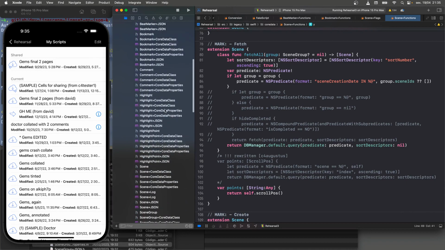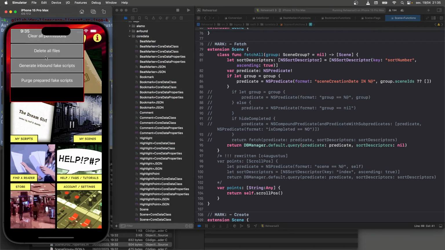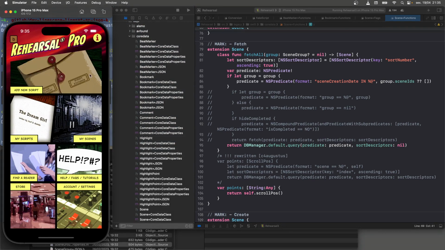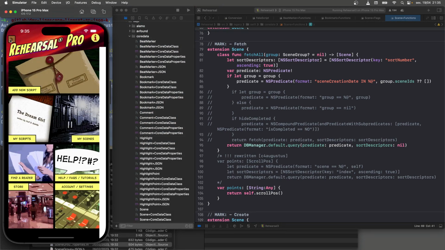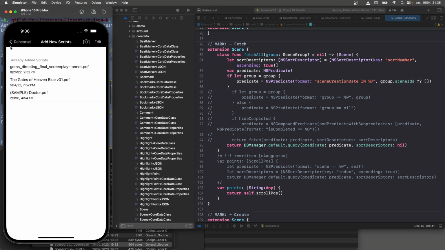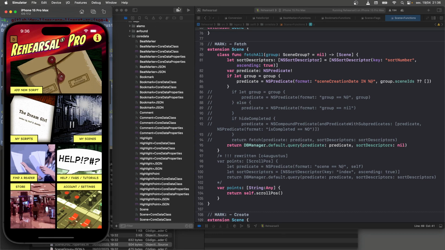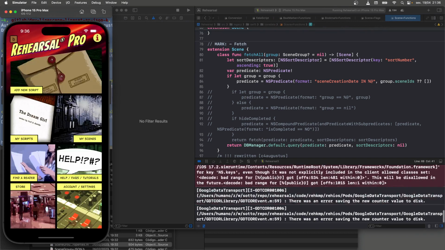Now, the funny thing is, when the data is actually persistent on the back end, it's sent back and forth to the back end in the form of JSON. So when you fire up, if you delete everything off your, let me just delete all local files. So I just deleted everything off my local thing here. So I don't even have the latest. This is, by the way, my breaker box. It's a diagnostic thing. Users don't have that. Generate fake scripts, purge fake scripts, clear permissions. They obviously don't have the ability to do any of that. But I'm going to restart. This will go and now fetch all the information on my account from the back end.